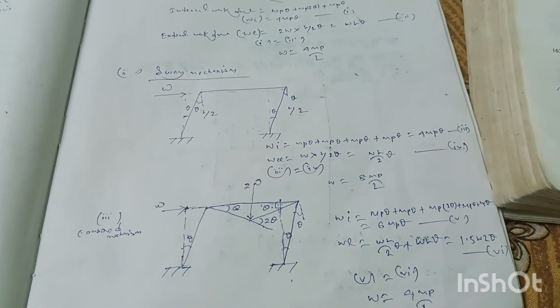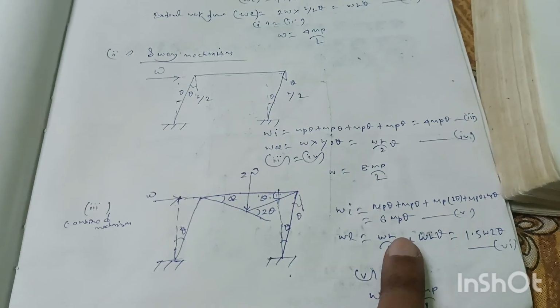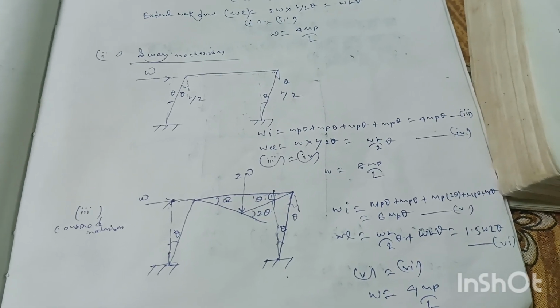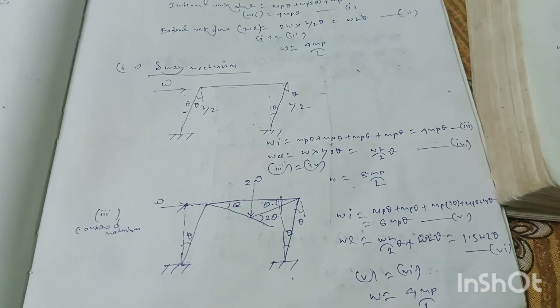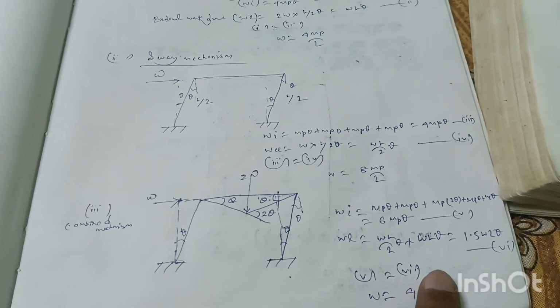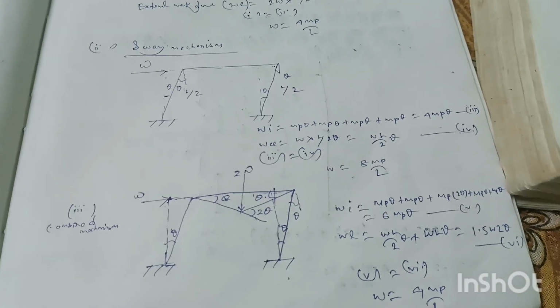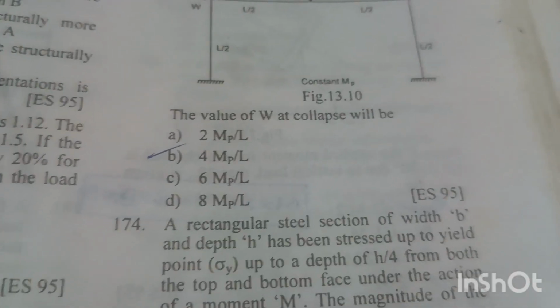By the principle of virtual work, if we equate equation 5 to equation 6, we will get collapse load W equal to 4 MP by L. So the lowest load from these three mechanisms is considered as the collapse load for the frame, and it is 4 MP by L. Option B is the right answer.